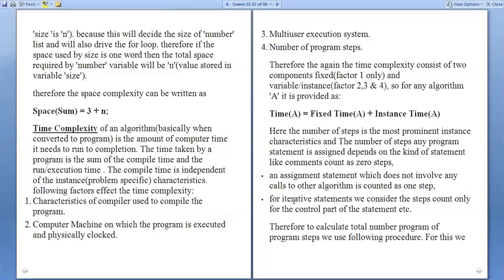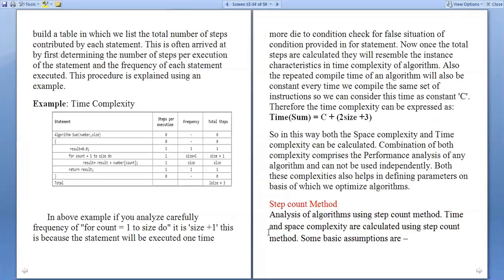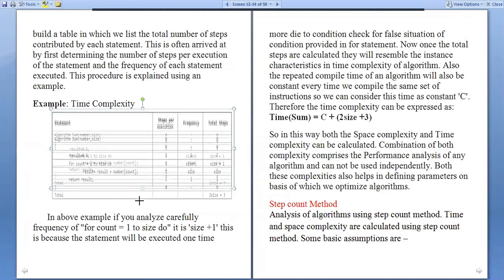Then the amount of time needed is the number of times it is repeated. So consider the procedure for the time complexity. What is the total number of steps considered by each one?